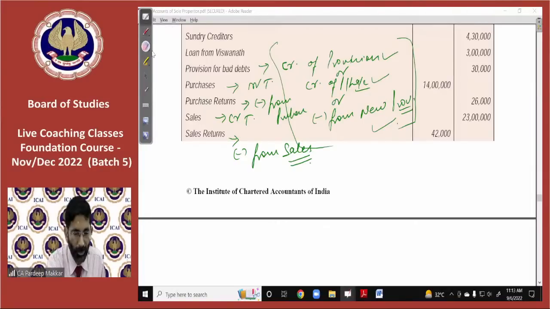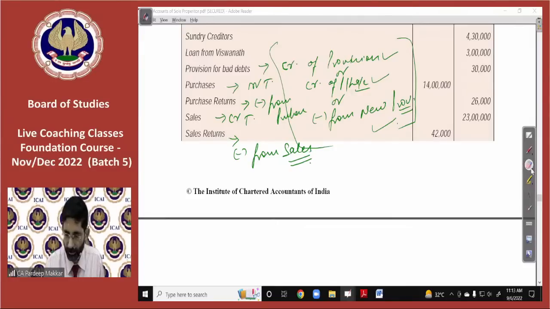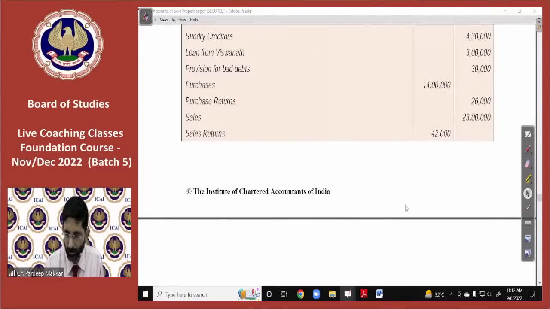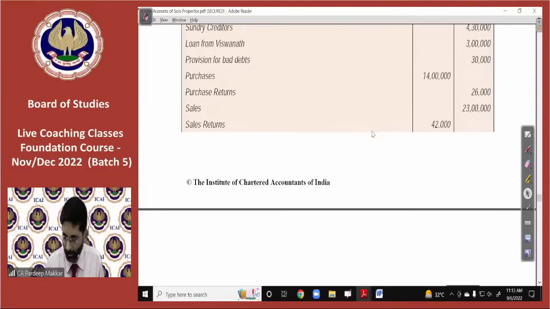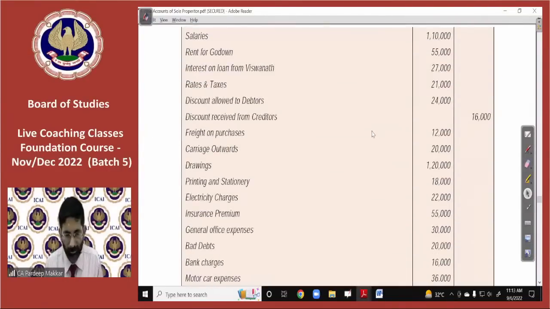We will come to all adjustments, just wait. Salaries, everyone knows, debit side of P&L; rent for ground, debit side of P&L; interest on loan, debit side; rates and taxes, debit side. All these are debit items.